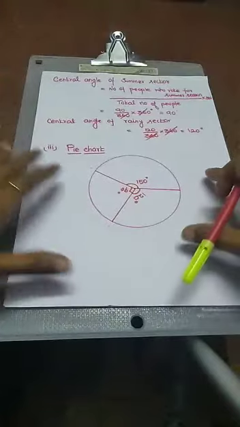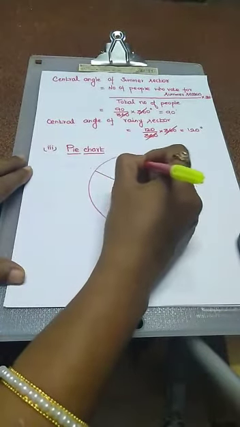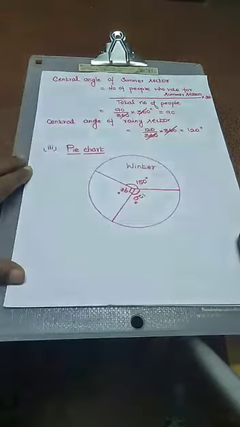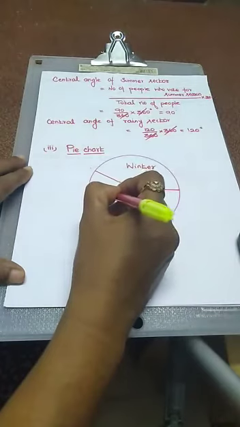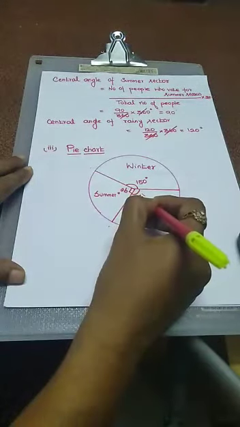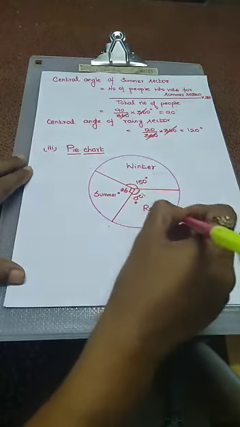Now our pie chart is over, but we have to mention the particular season in the pie chart. 150 degree value is actually for winter, so mention it. Another one 90 degree value is for summer. Another one 120 degree for rainy season, so mention it. That's all.